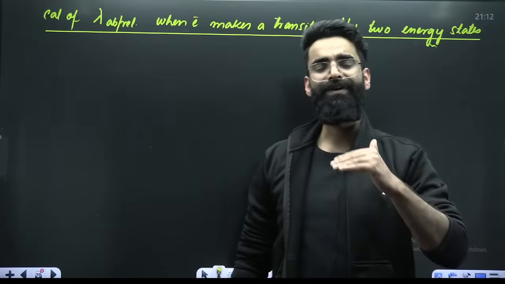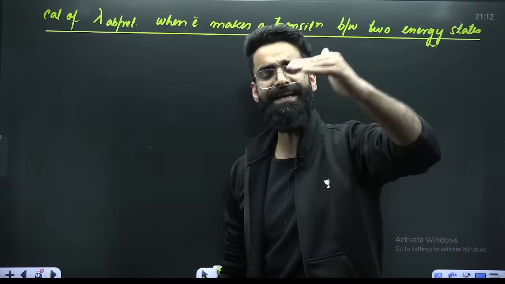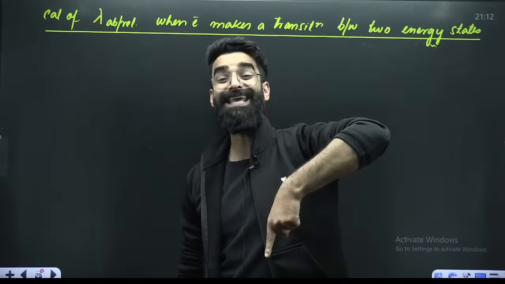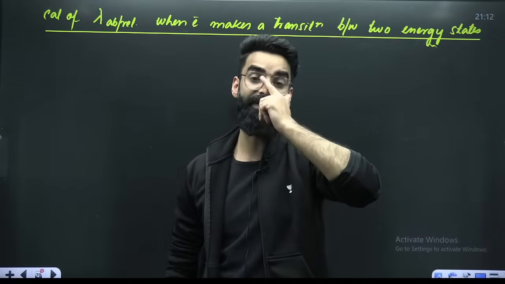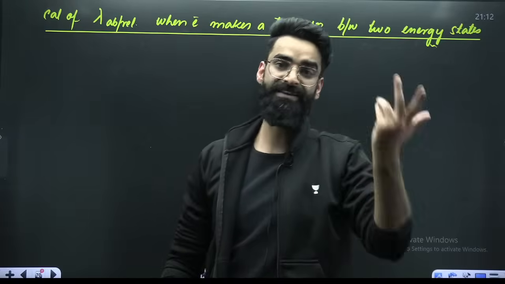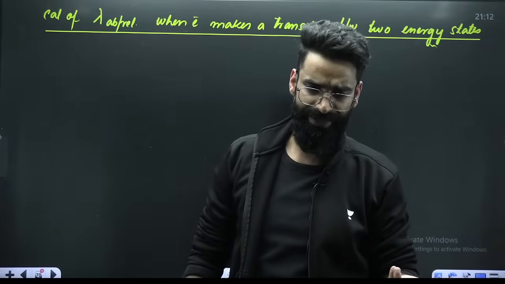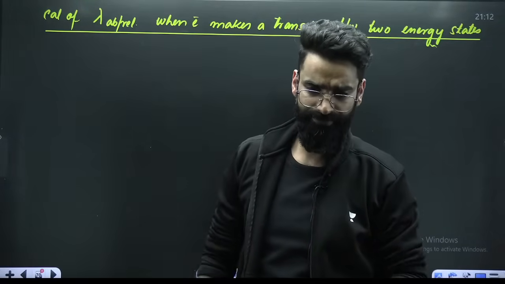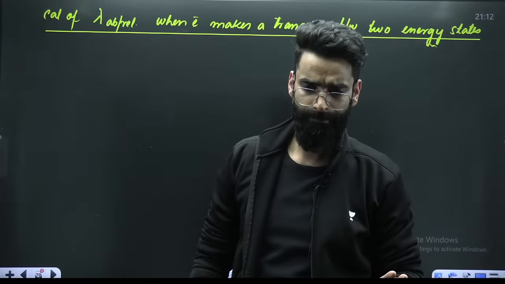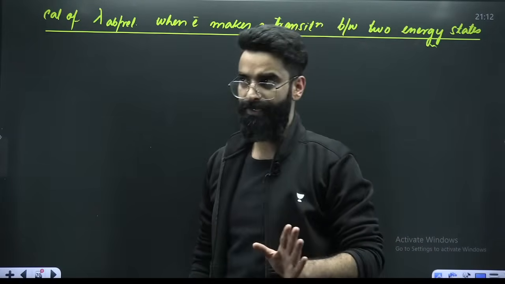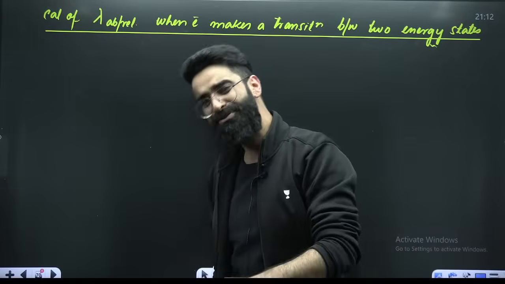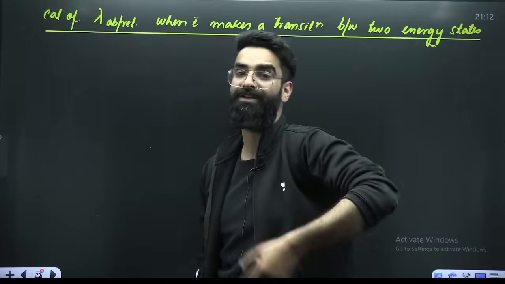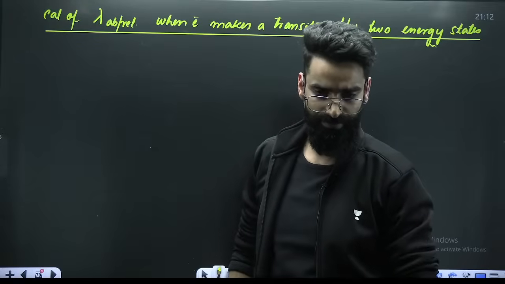When the electron makes a transition from a higher energy state to a lower energy state, it emits energy in the form of radiation. That radiation will have a certain wavelength. Similarly, when the electron makes a transition from lower to higher, energy is absorbed by the electron in the form of radiation. That radiation again has a wavelength.